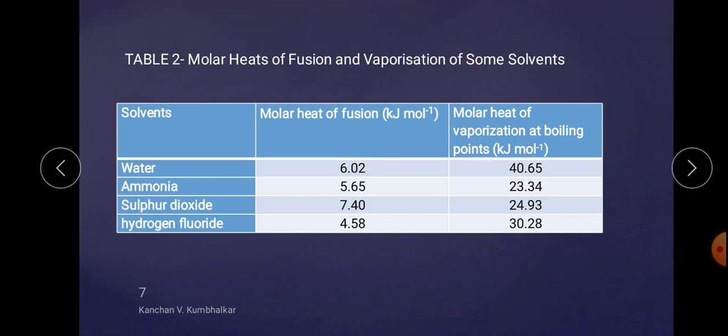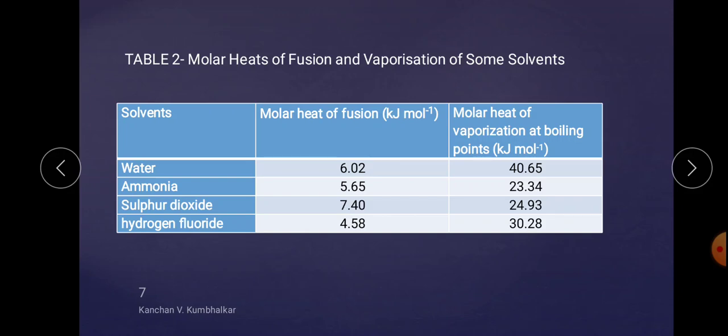So as we know, heat of fusion means conversion of solid to liquid. If that solid is very properly packed, then it requires high energy. On the basis of the heat of fusion and heat of vaporization amounts, you can identify the intermolecular force of attraction between the molecules. Means the heat of fusion and vaporization indicate the nature and strength of forces with which the molecules of the solvents are held together in the solid or the liquid state.